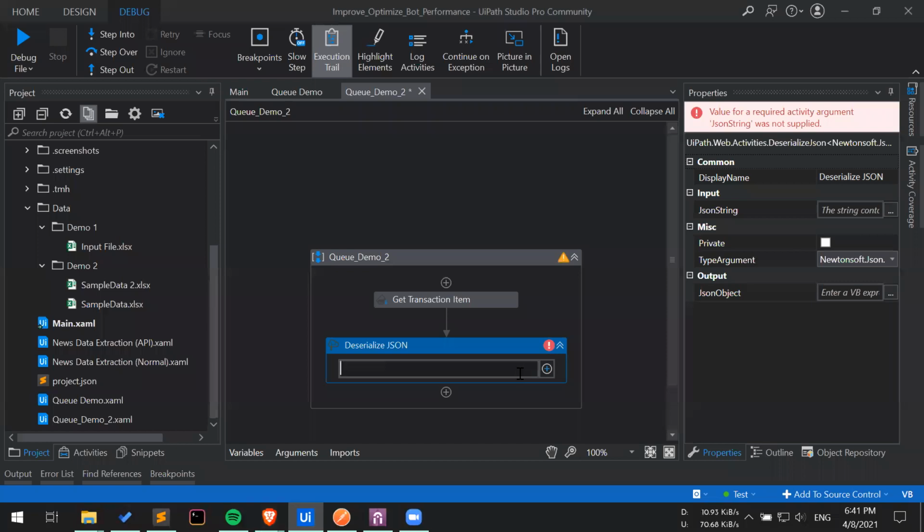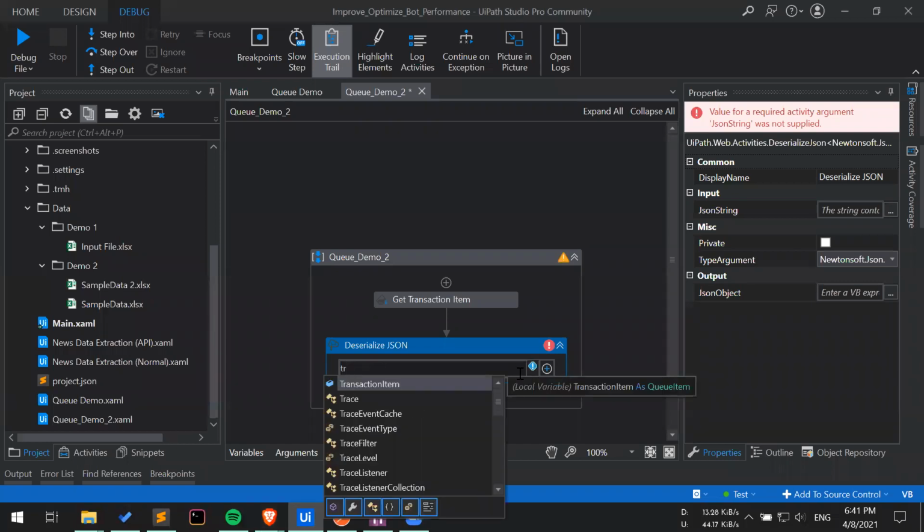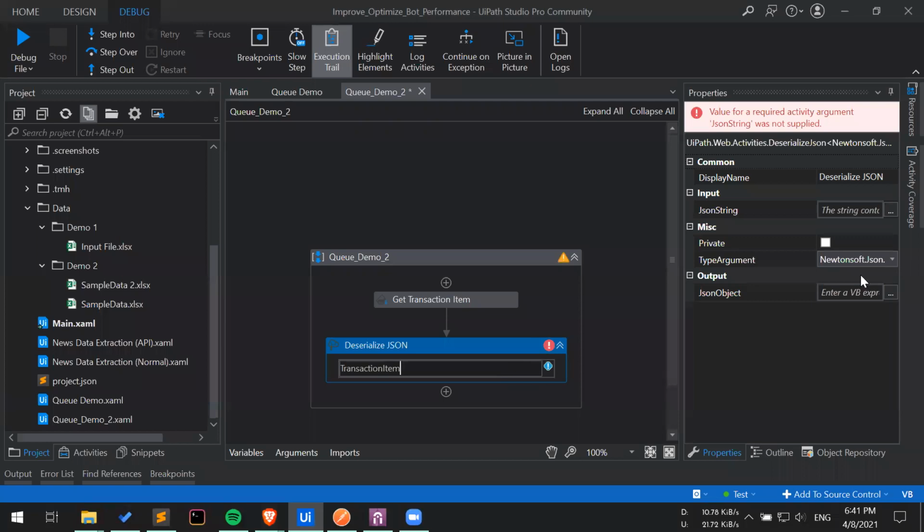Within here, we are going to specify transaction item.SpecificContent, and here we are going to define the key as item. Let me double check.